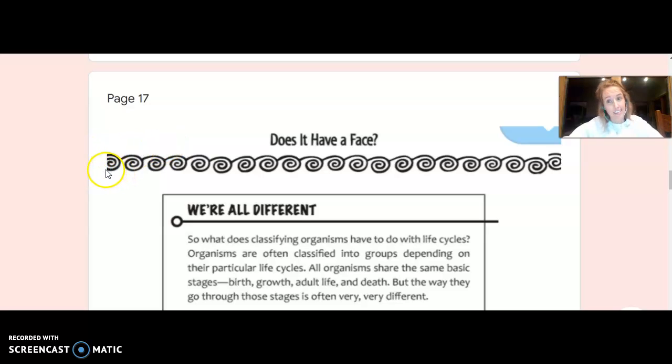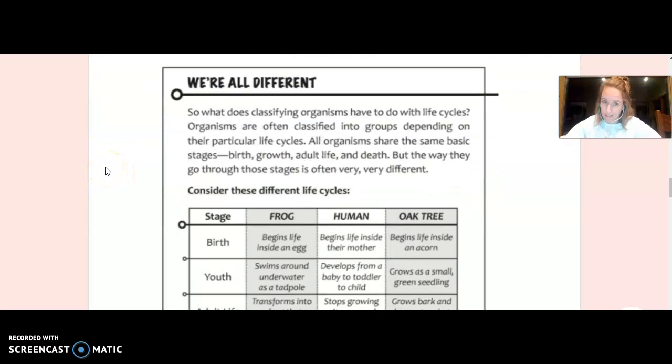Does it have a face? Continued. We're all different. So, what does classifying organisms have to do with life cycles?